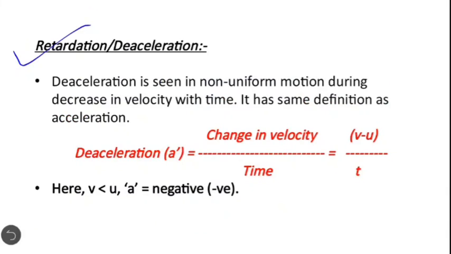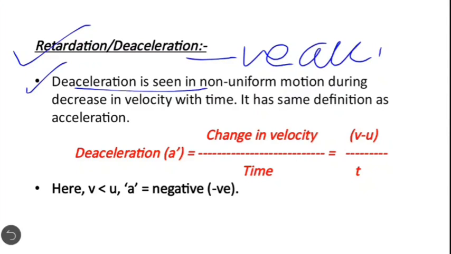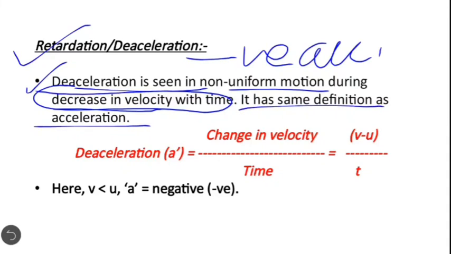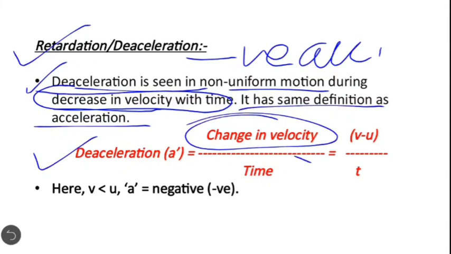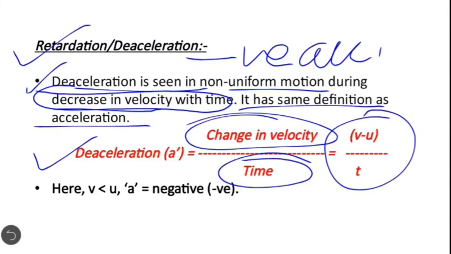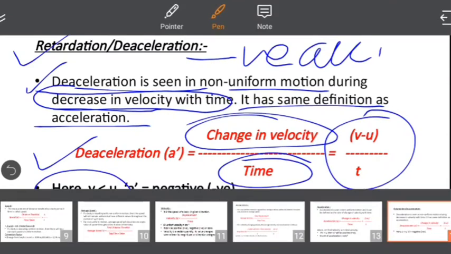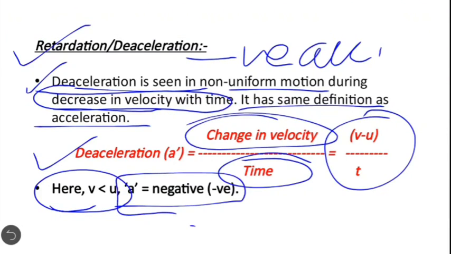Now retardation. It is also said to be negative acceleration. Deceleration is seen in non-uniform motion during decrease in velocity. When there is a decrease in velocity with time, then we say the object possesses deceleration. It has the same definition as acceleration. Deceleration is equal to change in velocity upon time, v minus u upon t. But here the condition is that v is less than u, or u is greater than v, and in such a condition a will be negative. So deceleration is a negative acceleration.